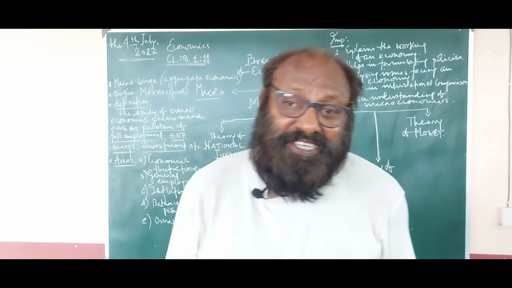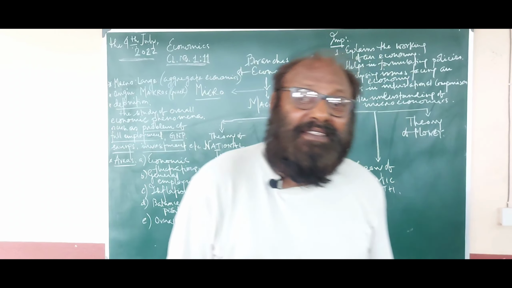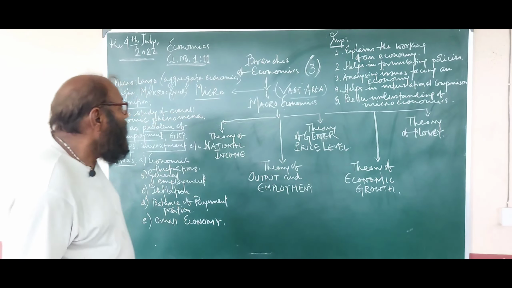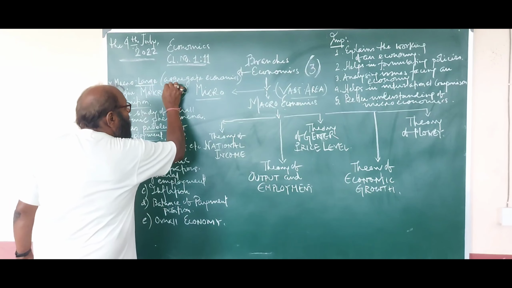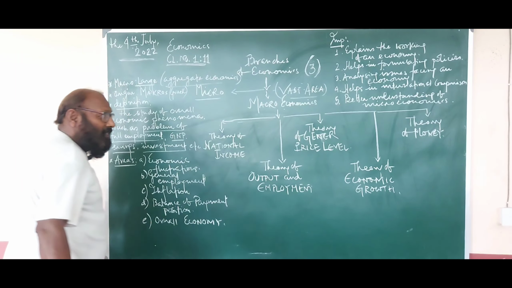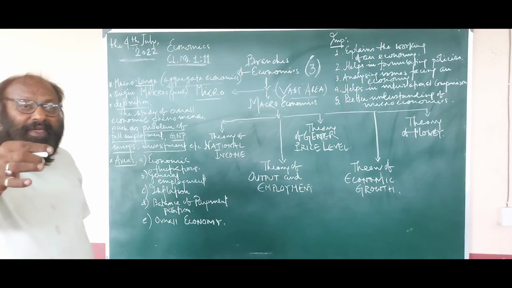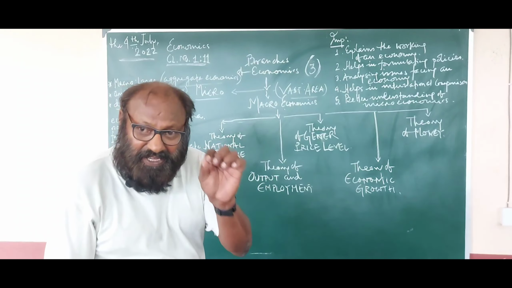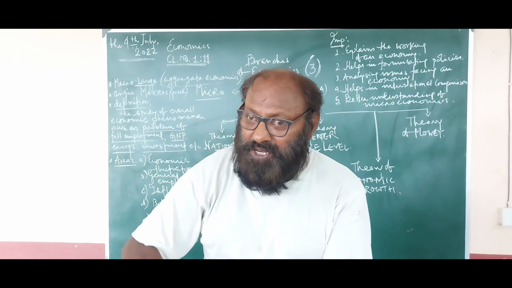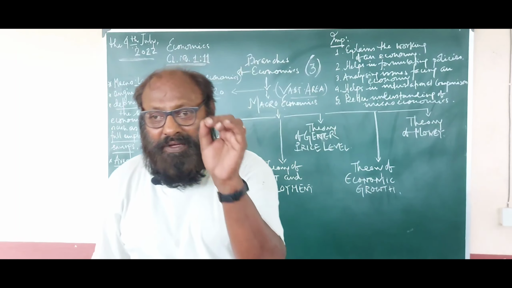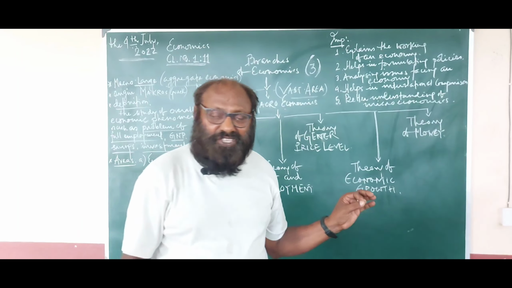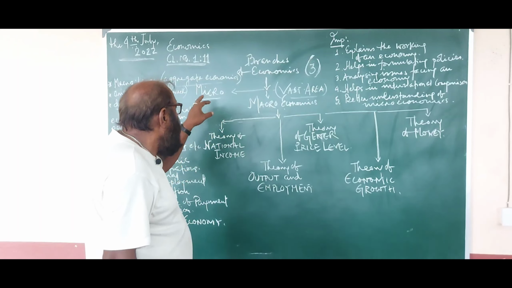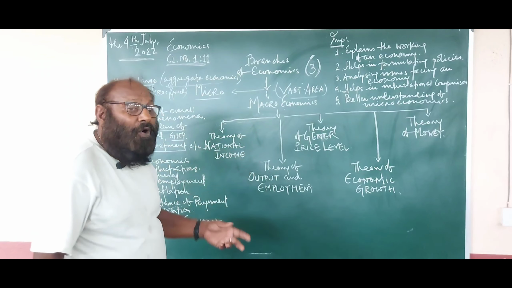its classification. Macro, as the name suggests, what is macro? Macro refers to large. It is the aggregate economics. Microeconomics was a specific, smallest unit of the economic organization, while macroeconomics is the aggregate of all.